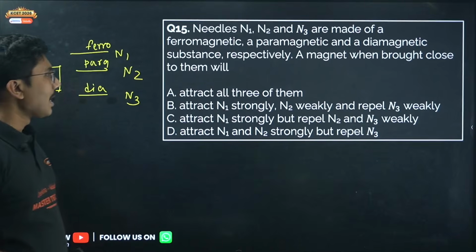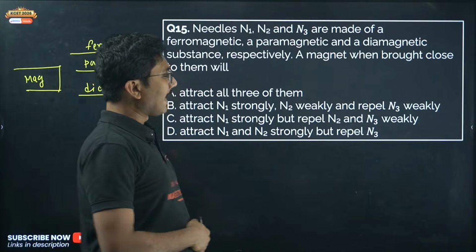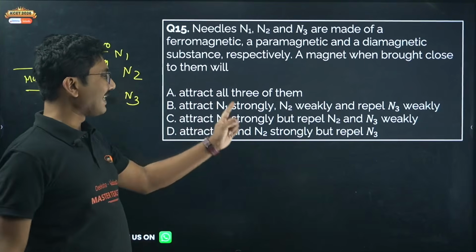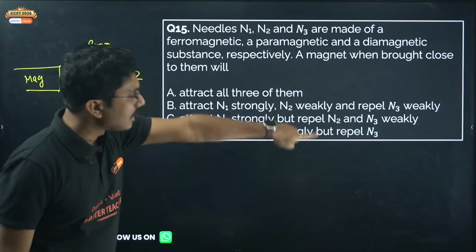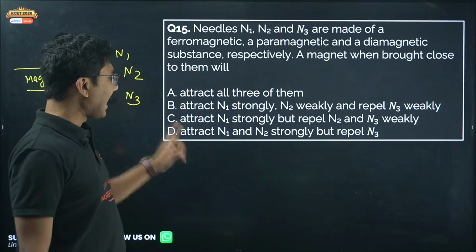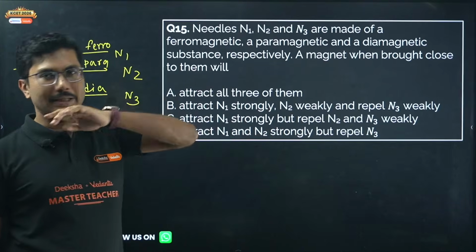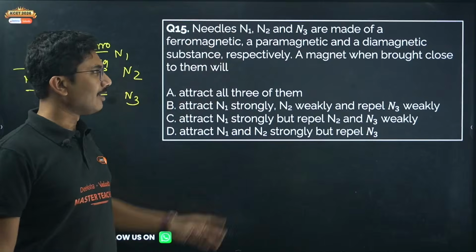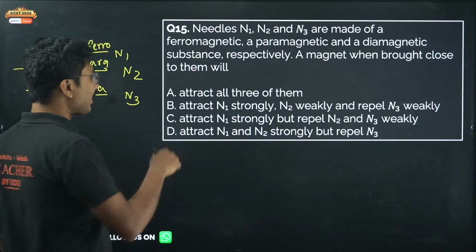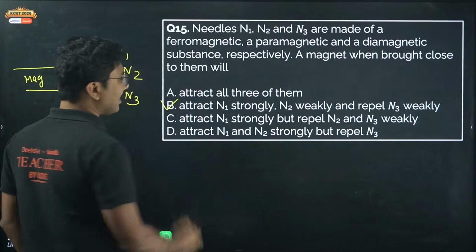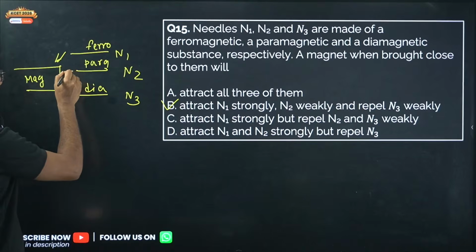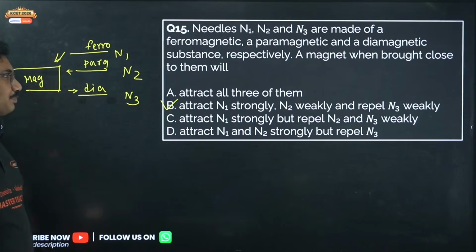What will happen? A magnet when brought close to them attracts all three of them, attracts N1 strongly, N2 weakly, repels N3 weakly; attracts N1 strongly but repels N2 and N3; attracts N1 and N2 strongly but repels N3. Even if you don't read the question properly, by reading the answer you can answer. Most of you have answered it correctly. Attract N1 strongly, attract this one weakly and repel this one weakly.